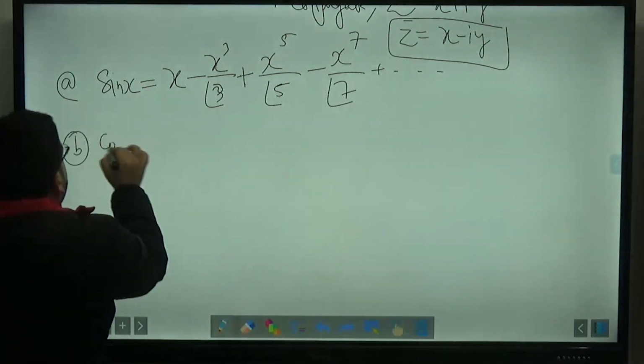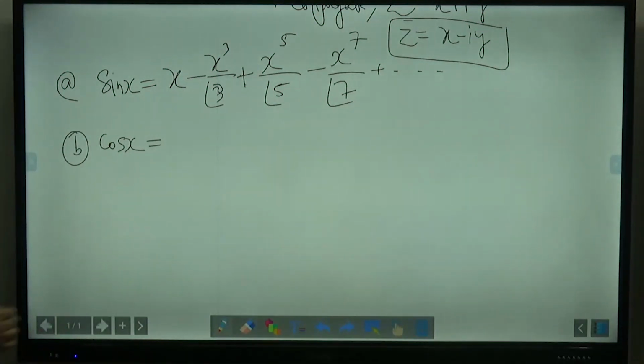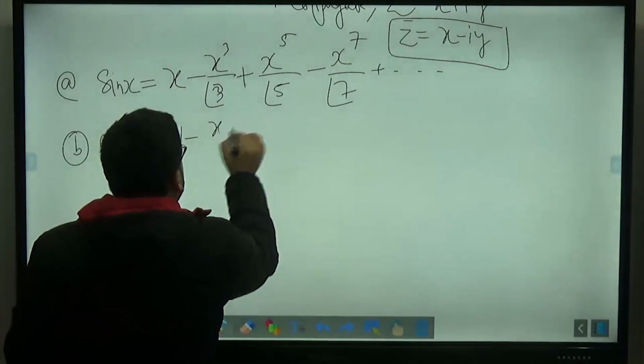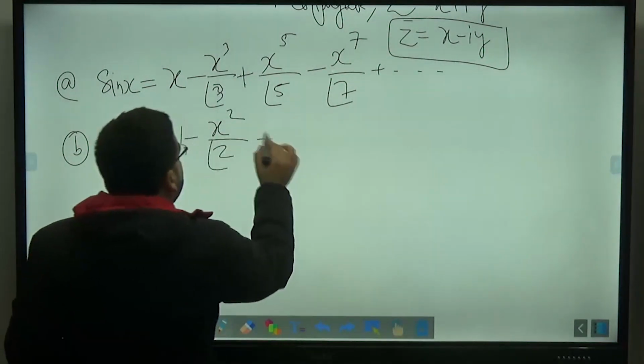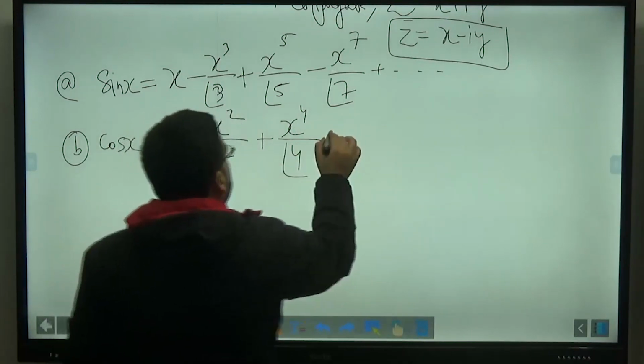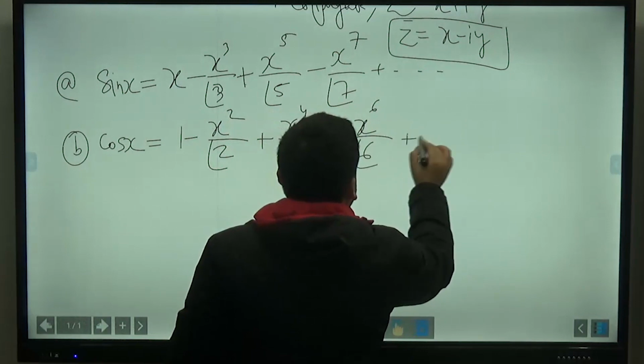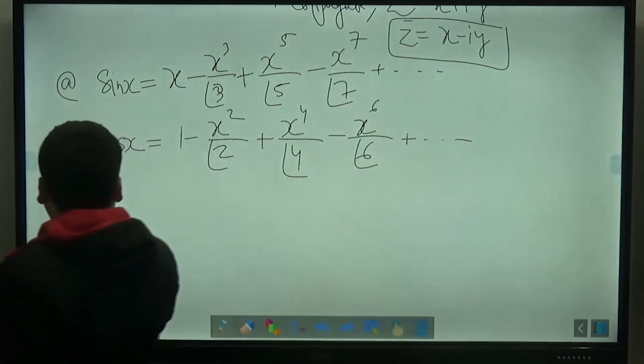Similarly, cos x will be equal to 1 minus x square by 2 factorial plus x raised to the power 4 upon 4 factorial minus x raised to the power 6 upon 6 factorial and so on.